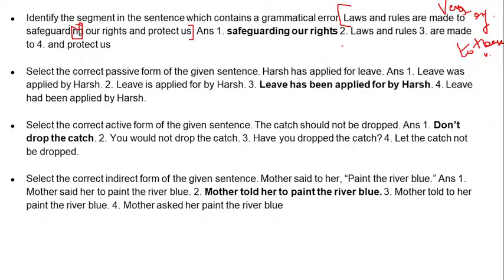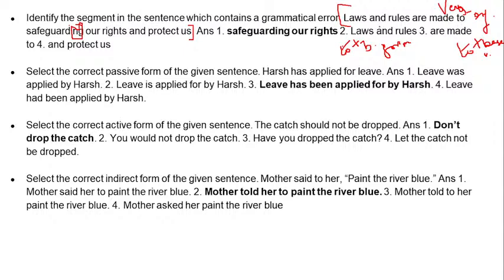We do not use any ing or any other form with infinitives. To always comes with the base form. If you have to add ing, then you would have to omit to. Laws and rules are made, you can write for safeguarding, but as long as it is with to, you cannot use the continuous form or any other form for that matter. It's only to plus the base form.